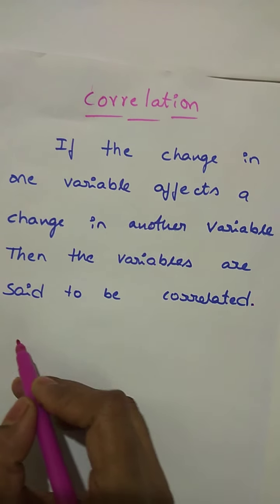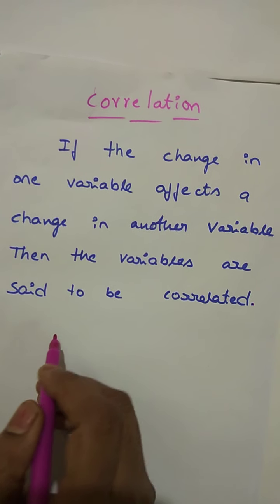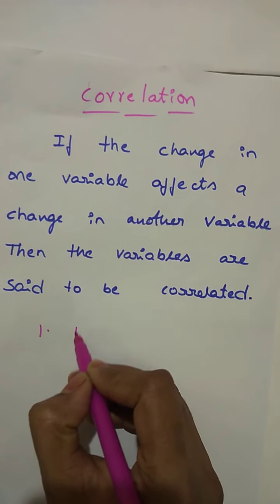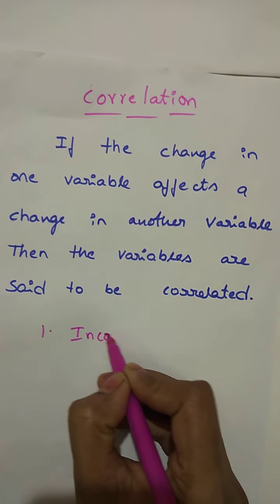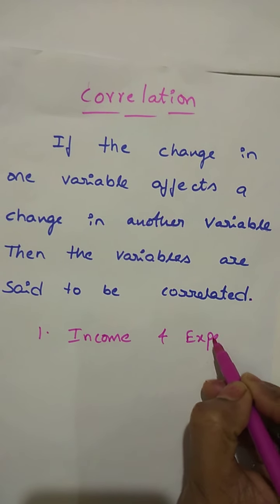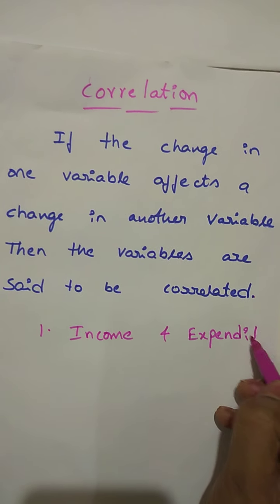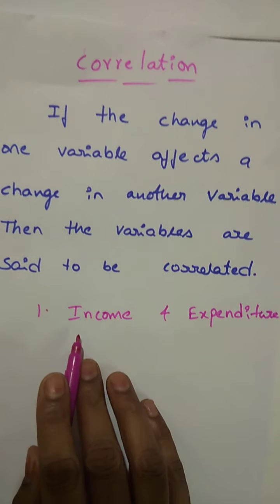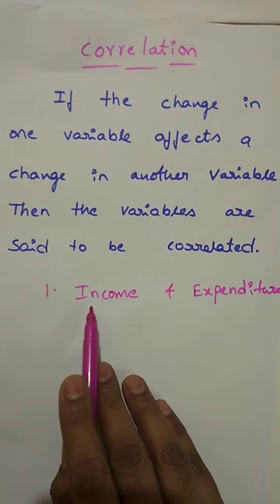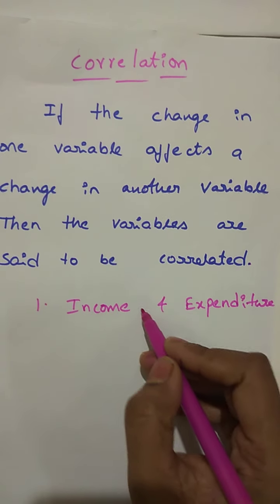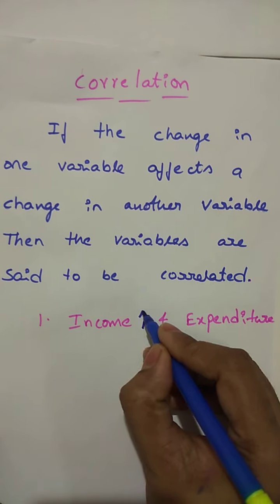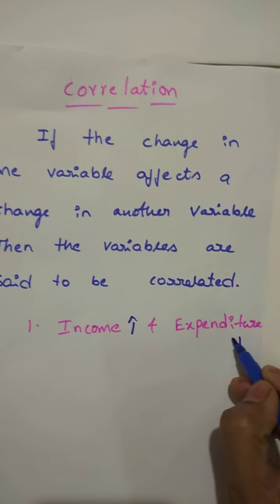Suppose we take an example: income and expenditure. If we get more income, then we will have more expenditure.